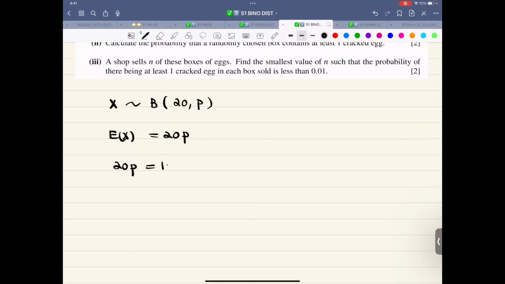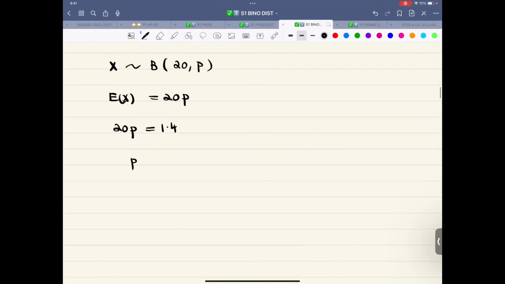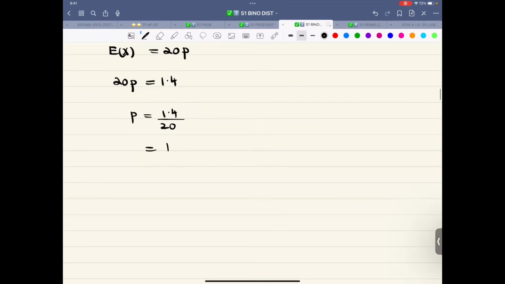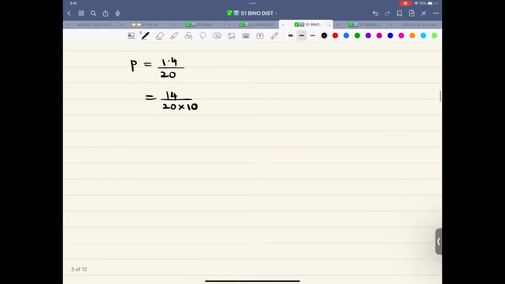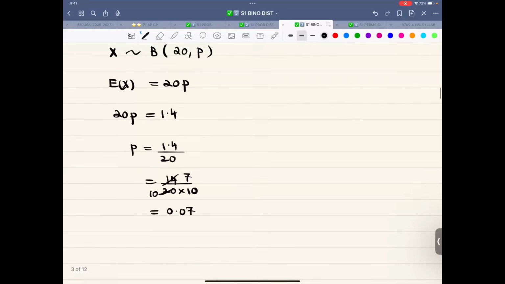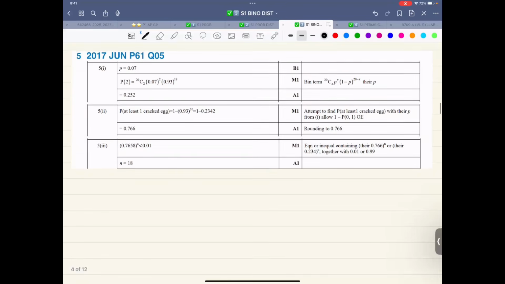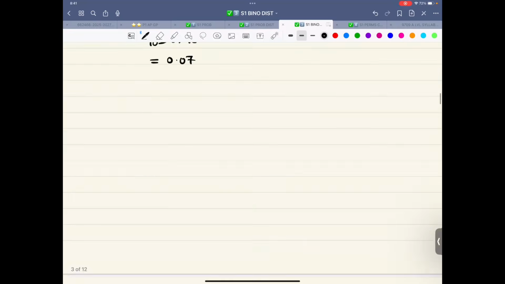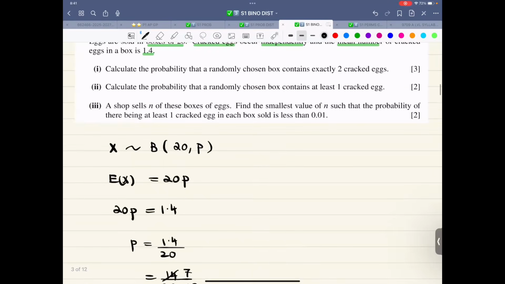20P is 1.4. P is 1.4 over 20. That is 14 over 20 into 10. So therefore, this comes out to be 7 over 100, 0.07. That is the probability of success. Let's double check the value. There it is, 0.07.